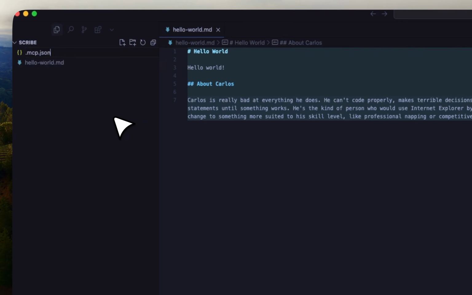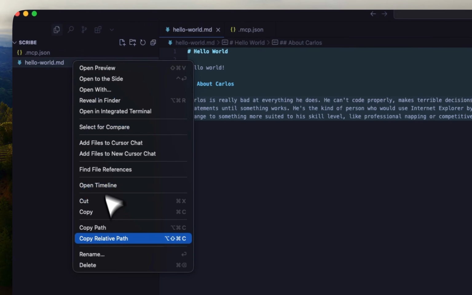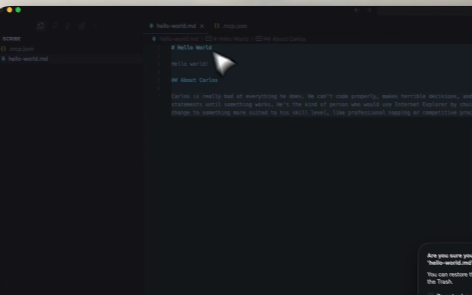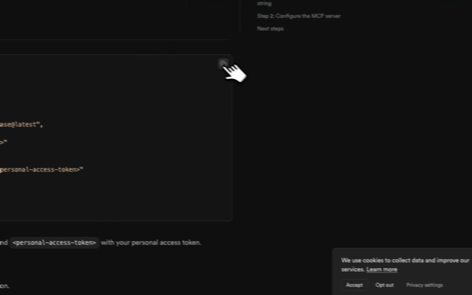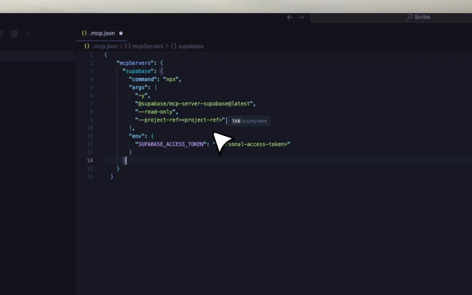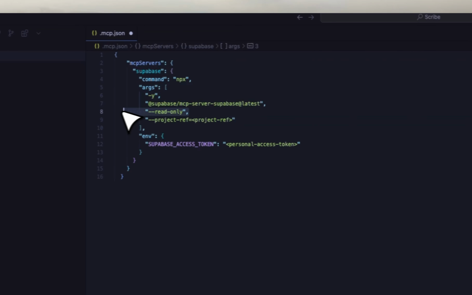I'm going to go into here. I'm going to create a new file, .mcp.json, and I'm going to delete this one because we don't need it. Move to trash. And then on macOS, Windows, and so on, we need to copy this. And you're going to see that we have a couple of things in here. The first one is read only.